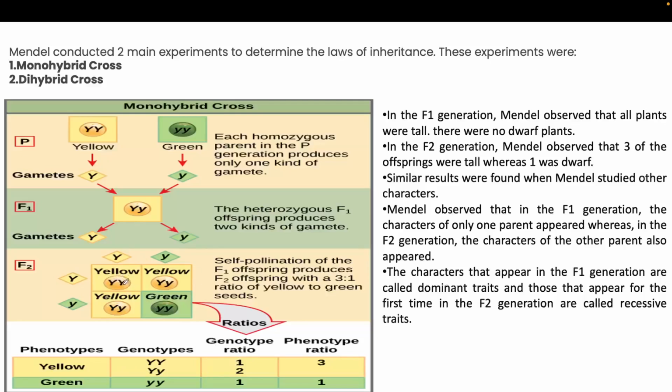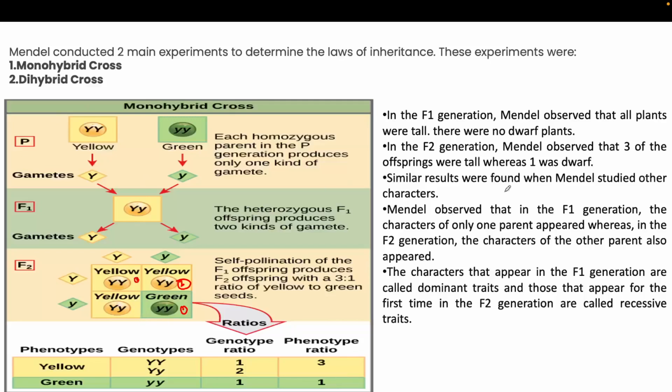Because here the capital YY is single in number, capital Y small y is 2 in number, this one and this one, and the green one, small yy, is one in number. So that's why the genotypic ratio is 1:2:1, but the phenotypic ratio is 3:1, because the heterozygous ones also give the yellow color. So the phenotypic ratio is 3:1, but the genotypic ratio is 1:2:1.